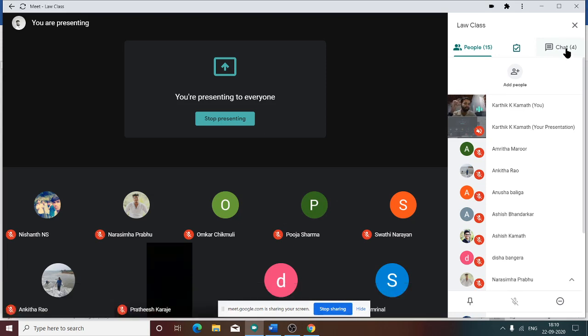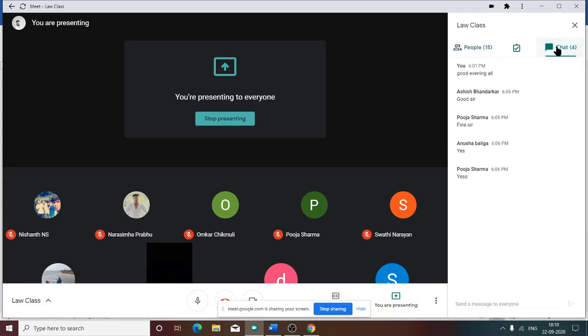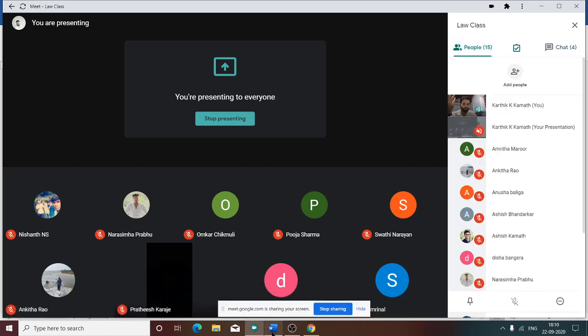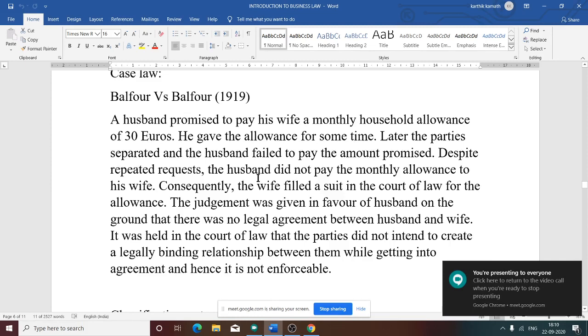Intention to create legal relationship is one of the features, or one of the rules, of a valid contract. So now we are going to discuss the Balfour versus Balfour case law, 1919.